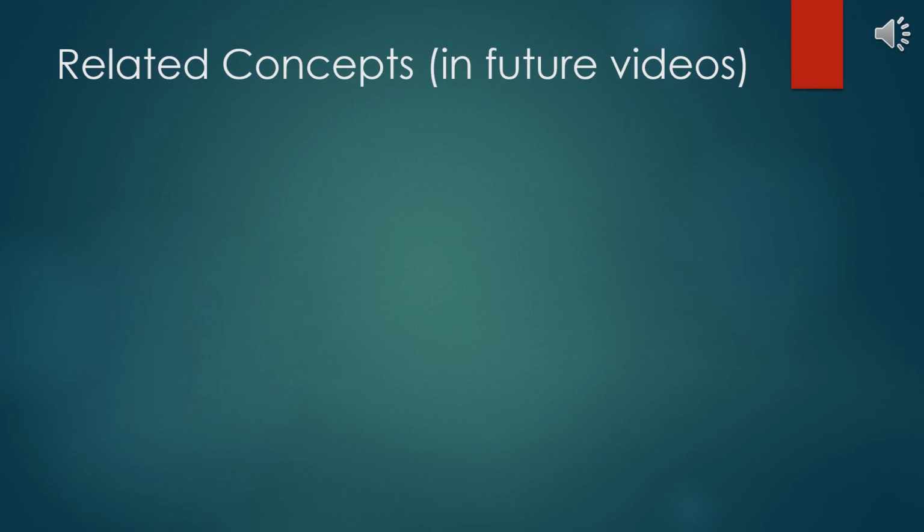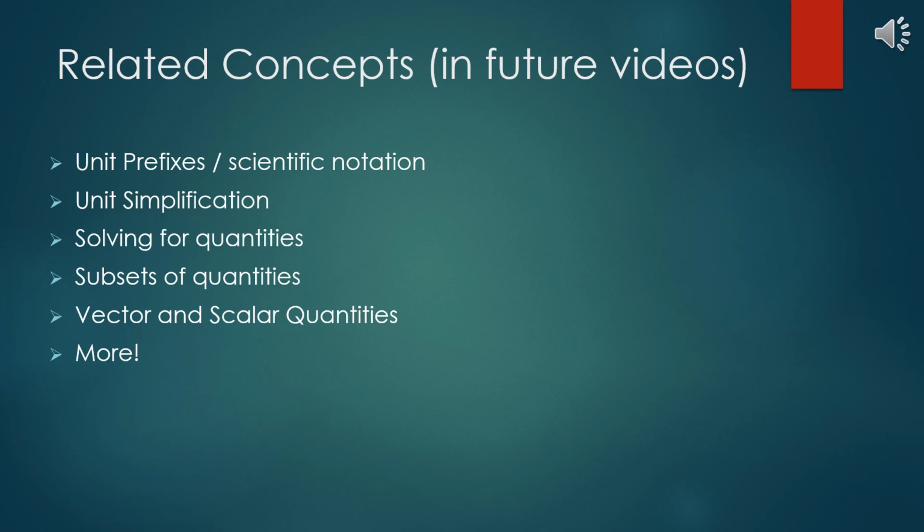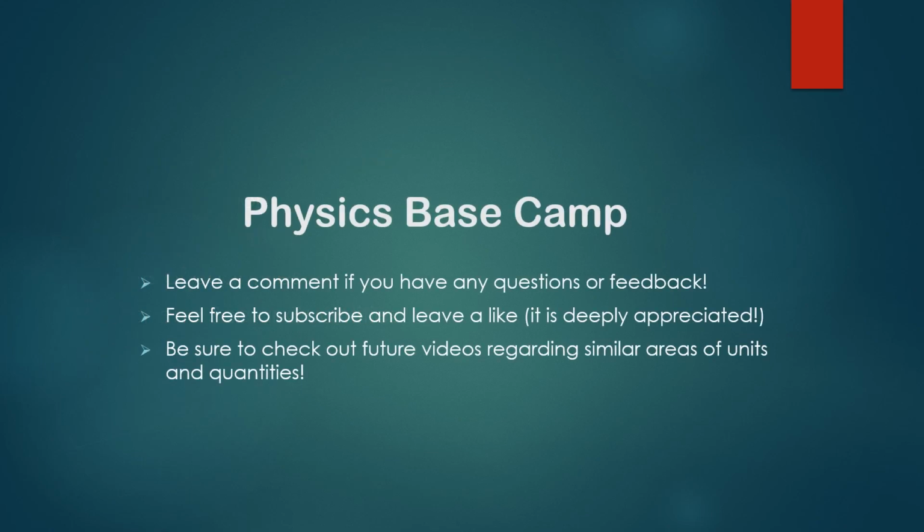Okay, so that is the very basics of units and quantities within physics. Knowing this and understanding it, you should be able to now move on to a number of other ideas similar to this. These ideas include, but are not limited to, unit prefixes in scientific notation, unit simplification, solving for quantities, which I mentioned quite a few times in the video, subsets of quantities, and more. And so, as we draw into the end of the video, I do hope you learned what exactly units and quantities are, how we represent them, and understand the idea of having SI units in such a standard system.